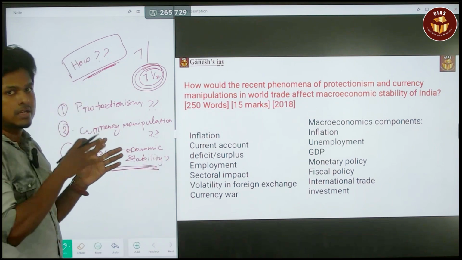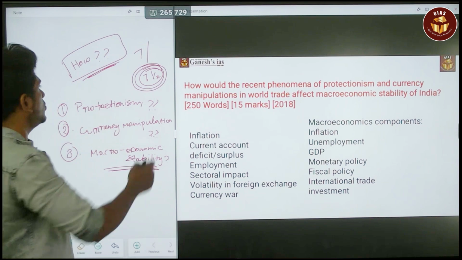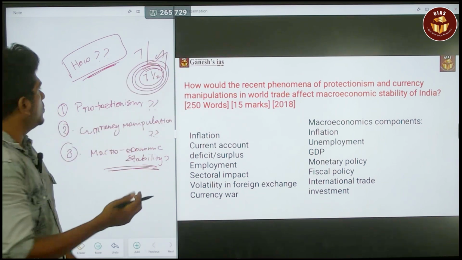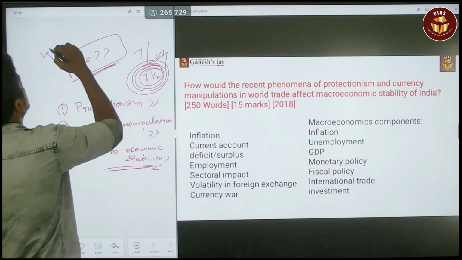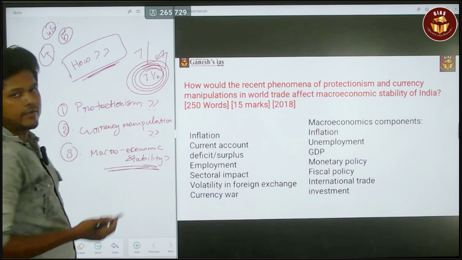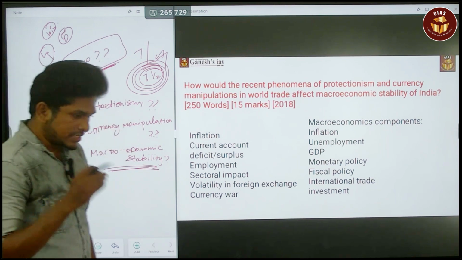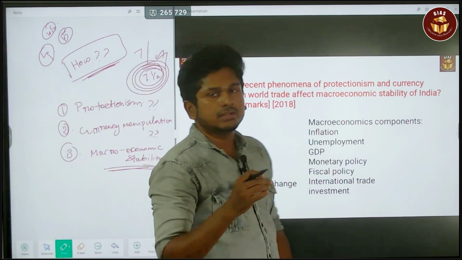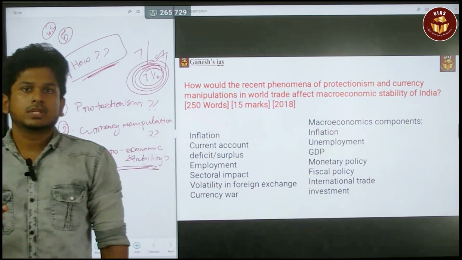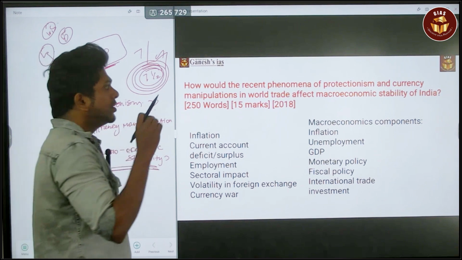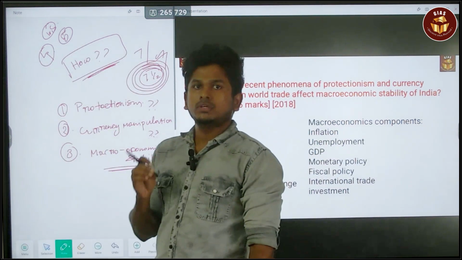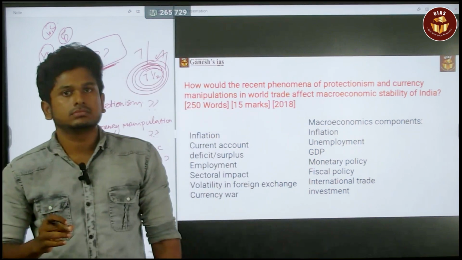If it contains everything, you will get the maximum mark of 7.5, or else you will end up at around 4, 4.5 or 5 marks. This is the average mark you will get. So first and foremost, the most important thing is to try to address everything in the question. And also you have to know every term's meaning.